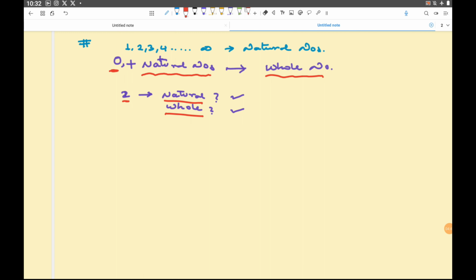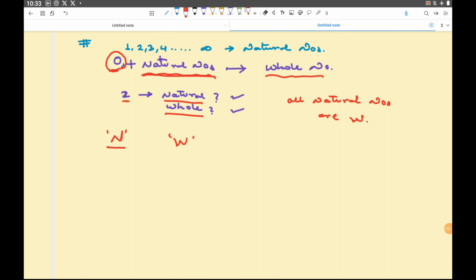So can we say that all natural numbers are whole numbers? Yes, we can. Because in whole number, the only extra term which is included is 0. Otherwise, all the natural numbers are there as part of whole number. If I say that all the natural numbers are denoted by N, all the whole numbers are denoted by W.